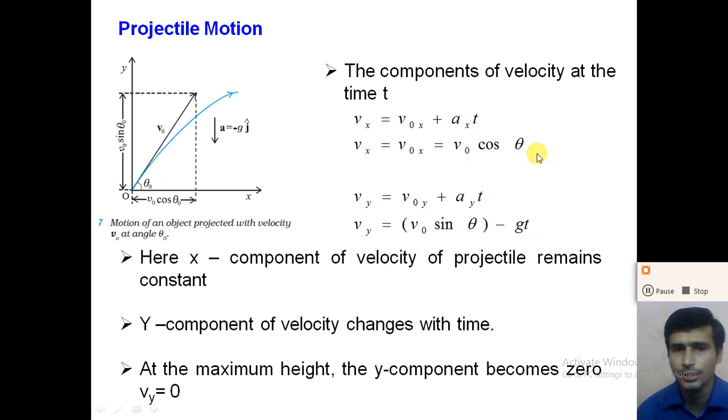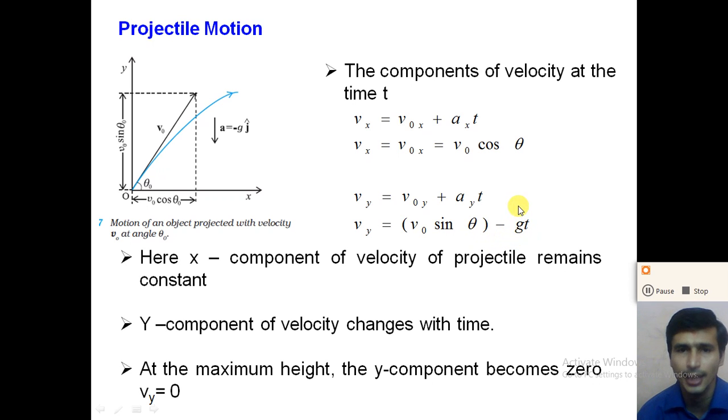And this horizontal component of the velocity of the projectile remains constant with time, right? Now similarly we can find the y component. Vy is equal to V0y plus Ay into t. Here V0y is equal to V0 sin theta, and Ay is equal to minus g. So the y component of the velocity is Vy is equal to V0 sin theta minus gt, right?